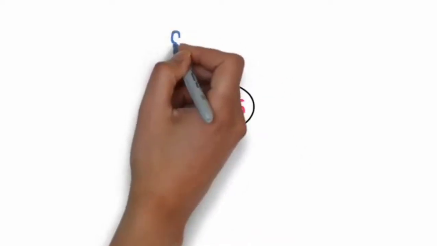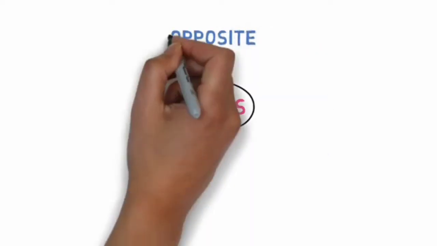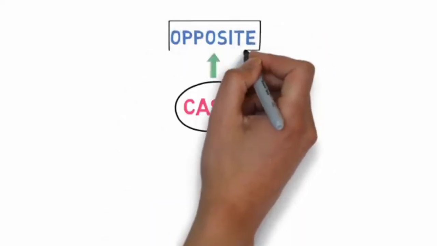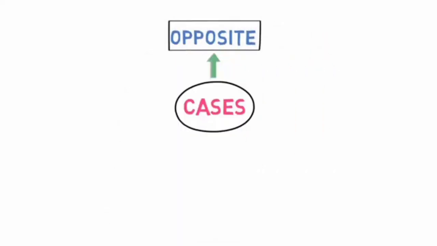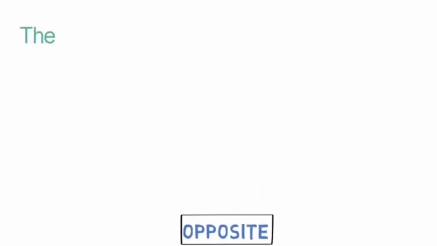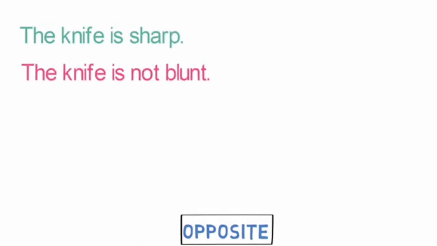Case 1. Use of opposite words. In this case, we use opposite words to convert a positive sentence to negative sentence. Let's look into an example to understand. The knife is sharp. This is a positive sentence. Converting it to a negative sentence, it becomes the knife is not blunt. If you notice closely, the opposite of sharp is blunt and we have not before it.